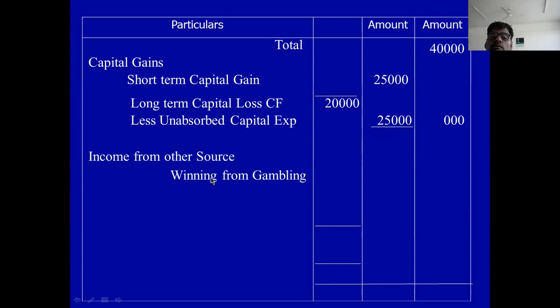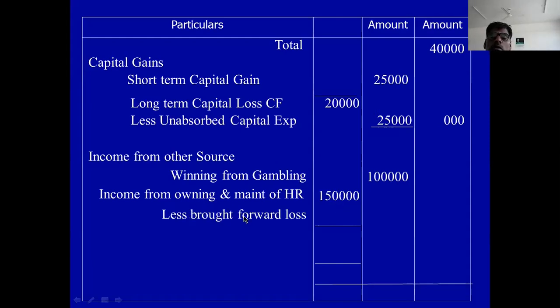Come to the other source. Gambling is 1 lakh rupee. Then income from owning and maintaining horse races 1,50,000 less loss relating to this 50,000. Remaining is 1 lakh rupee. Okay. Then I take the interest on security 60,000.